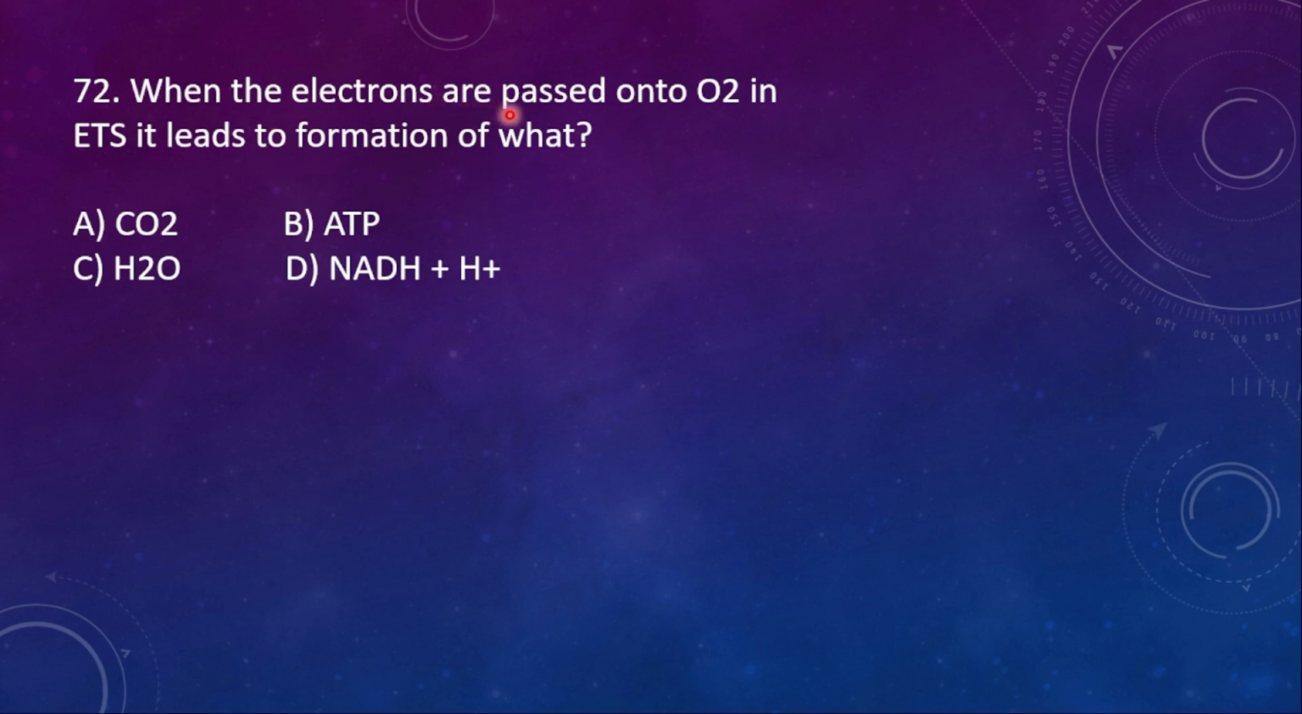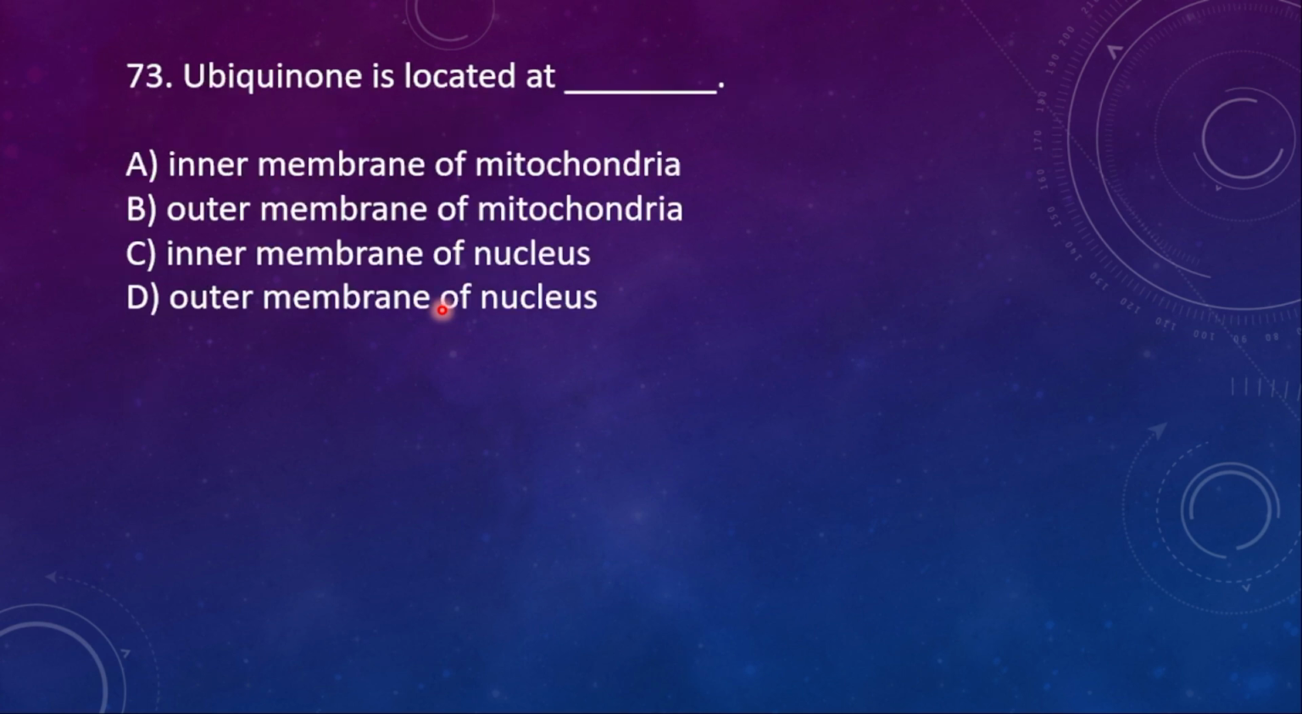72. When the electrons are passed on to O2 in ETS, it leads to formation of what? CO2, ATP, H2O, NAD plus H plus. Here the right option is option C, that is H2O.